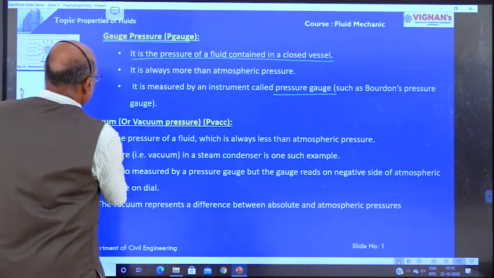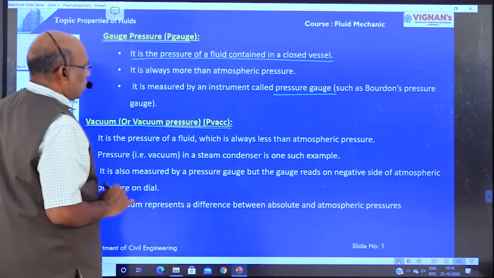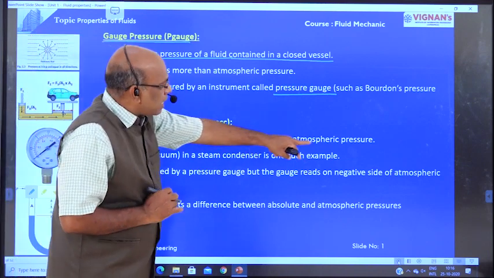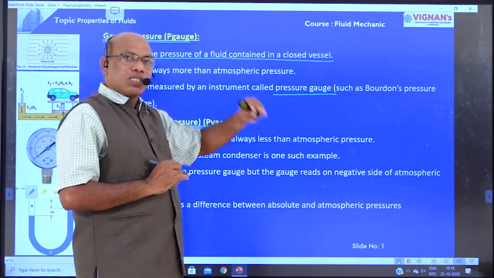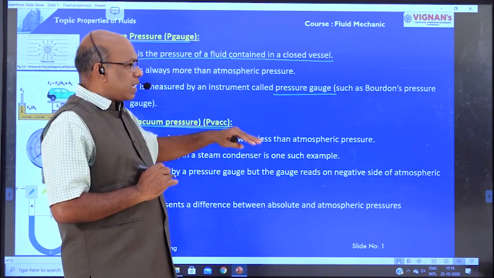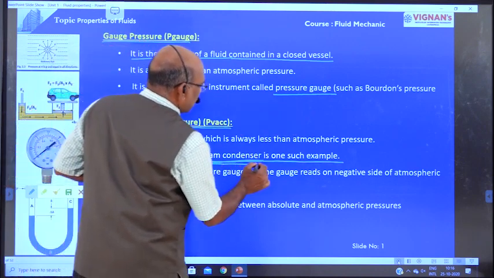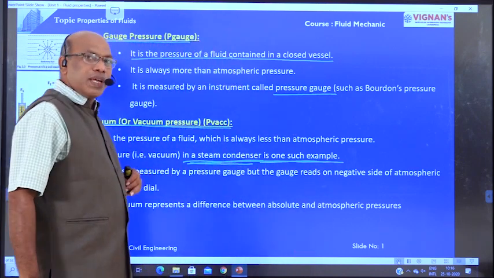And the vacuum pressure. Some points related to the vacuum pressure. It is the pressure of fluid which is always less than the atmospheric pressure. The diagram I will show in the next slide. Pressure in a steam condenser is one such example of vacuum pressure.